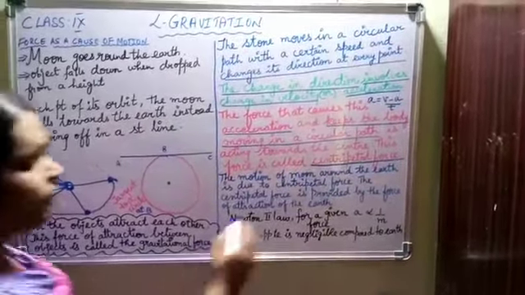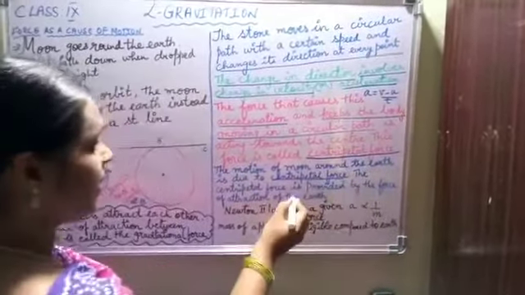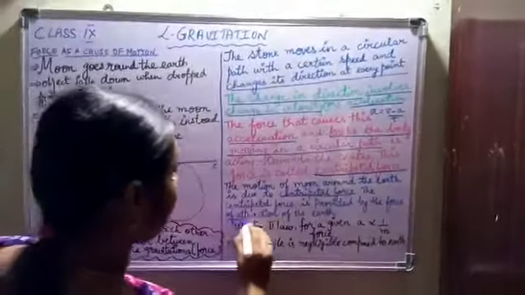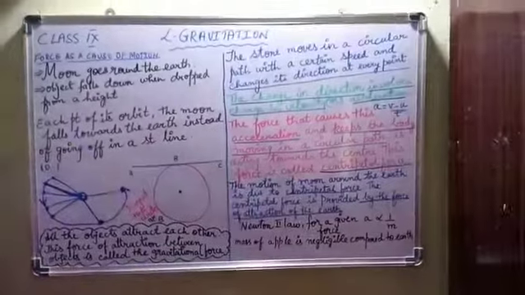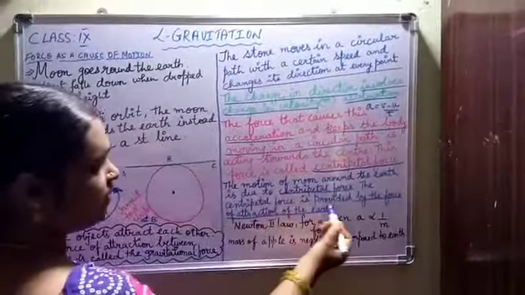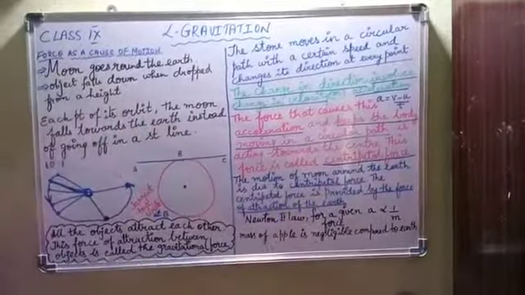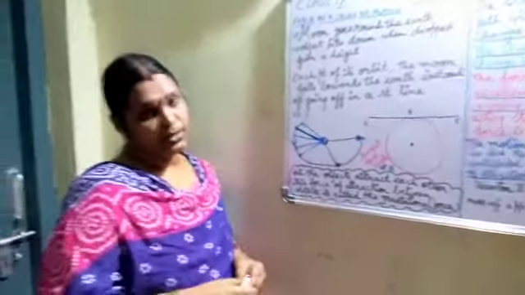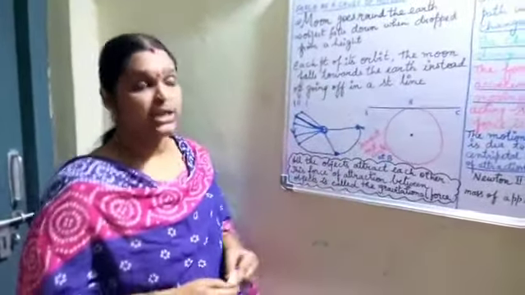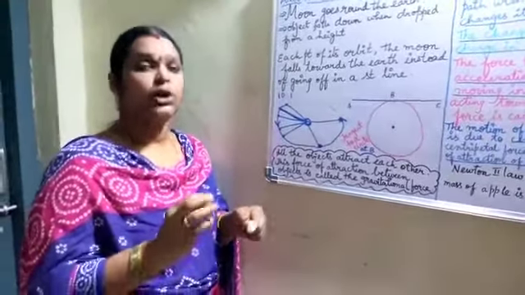In the case of the moon moving around the earth, the centripetal force is provided by the force of attraction of the earth. In the case of the movement of planets around the sun, the centripetal force is provided by the force of attraction of the sun.